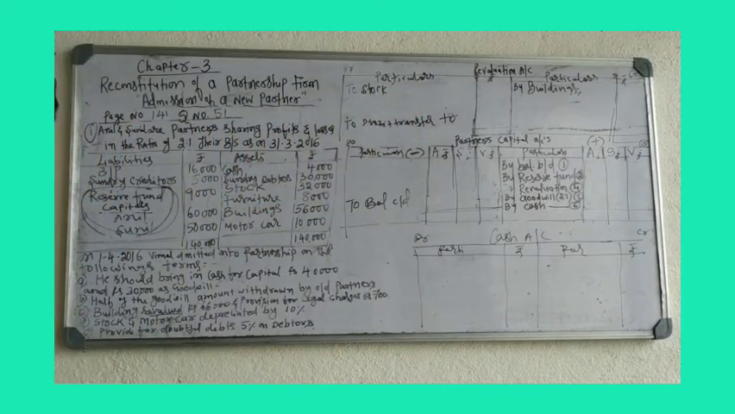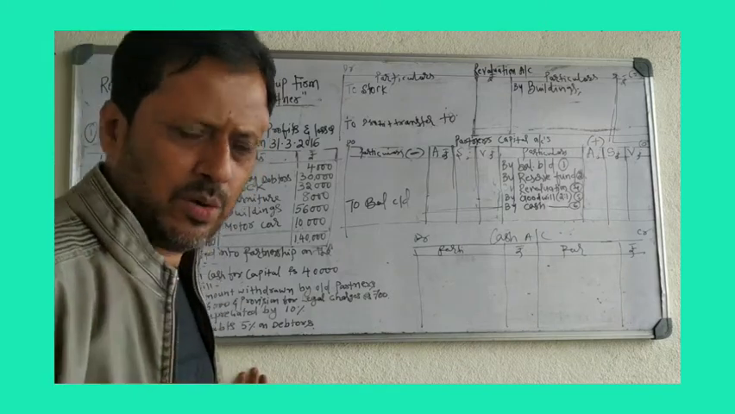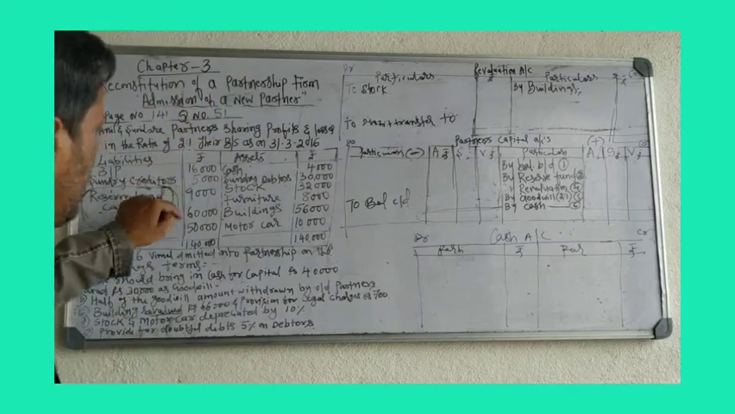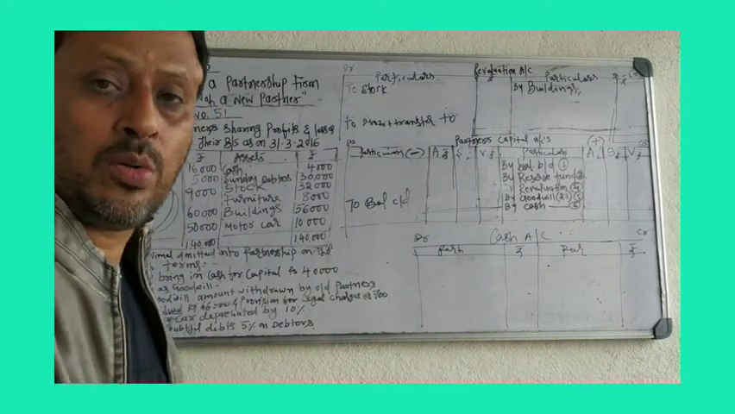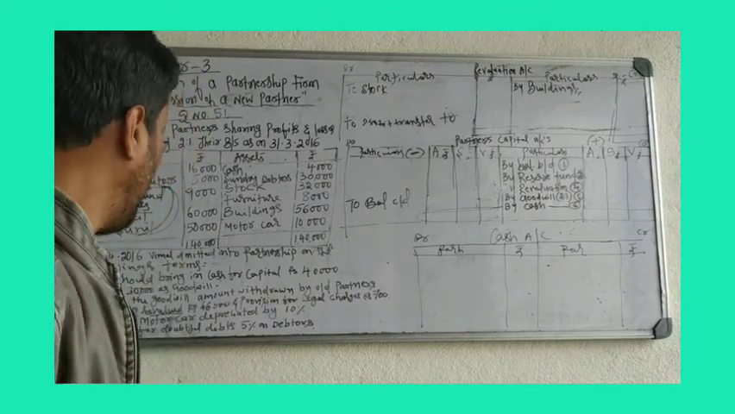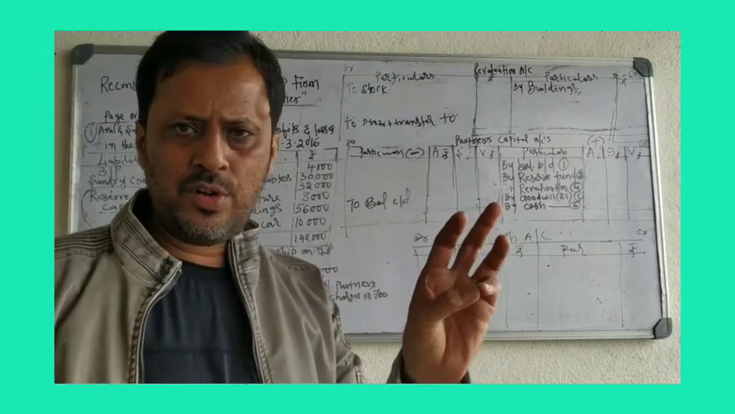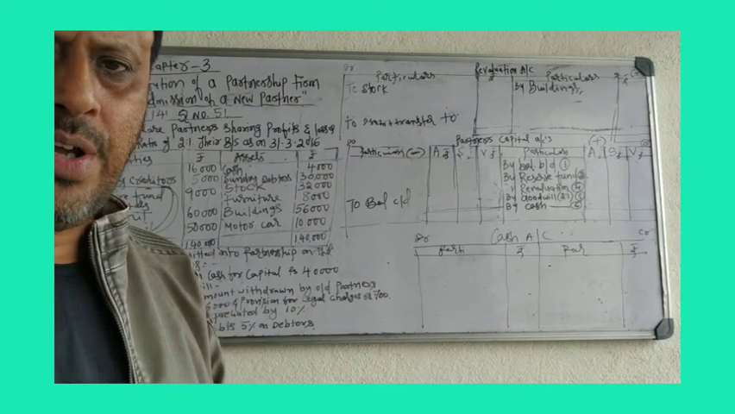Your question is, you have to prepare number 1, the revaluation account, number 2, the partners' capital account, and number 3, the new balance sheet. Here the old balance sheet of two partners, Anil and Sunil, is given, and you have to prepare the new balance sheet of Anil, Sunil and Vimal. So two accounts and one balance sheet you have to prepare.